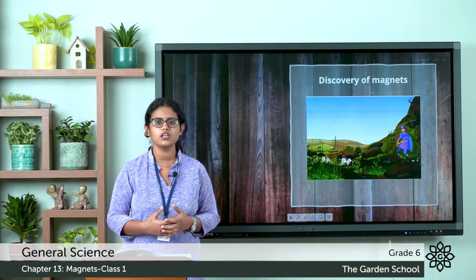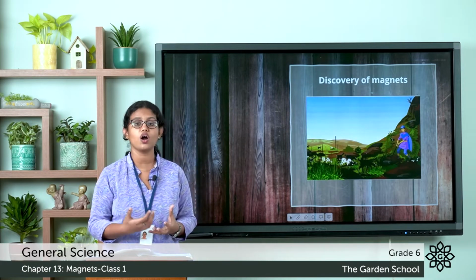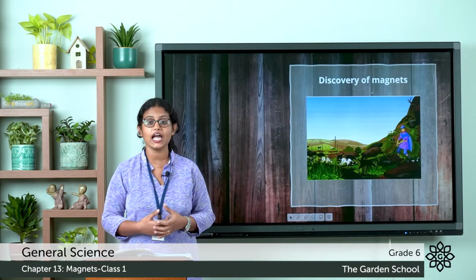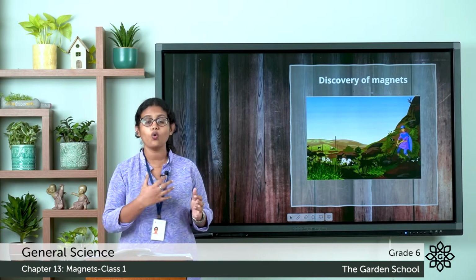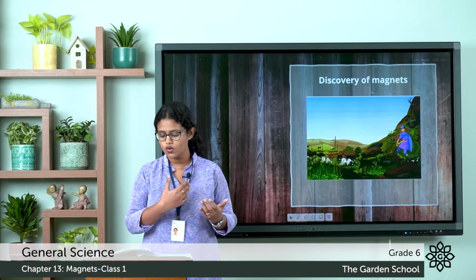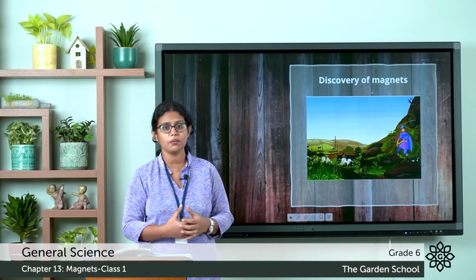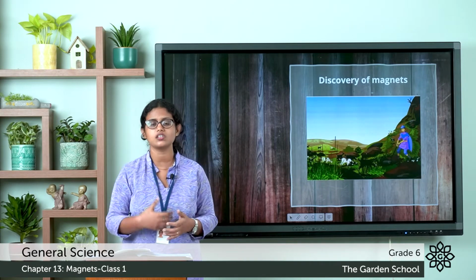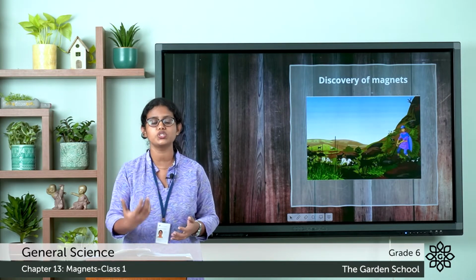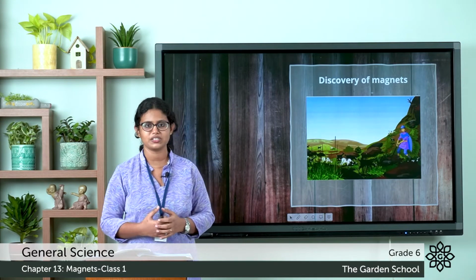For many years, people were very scared of this magnetite because they thought it had some magical powers. Then, as years passed, they understood that magnetite gets attracted only to objects that are made of iron. So, that is about the story of magnet.